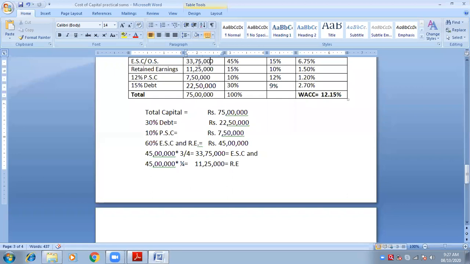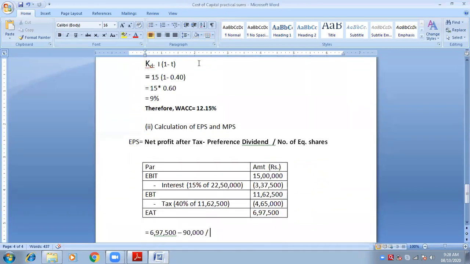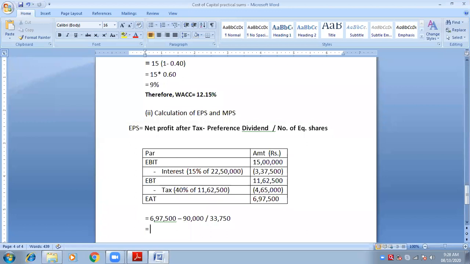33,75,000 divided by 100, the face value. This is the total amount of equity shares; you divide it by face value and you will get the number of shares. 33,750. Yes, this is known as the number of shares. Whenever you want to get the number of shares, the amount has to be divided by face value. Simple. Okay, so what is the next step?